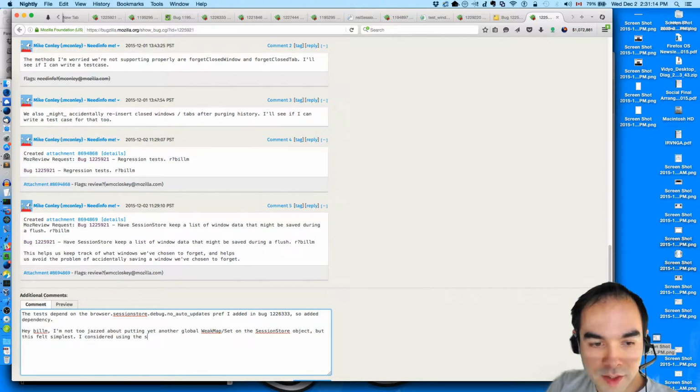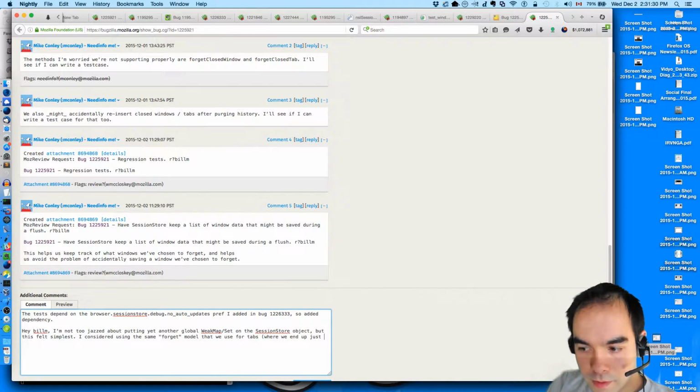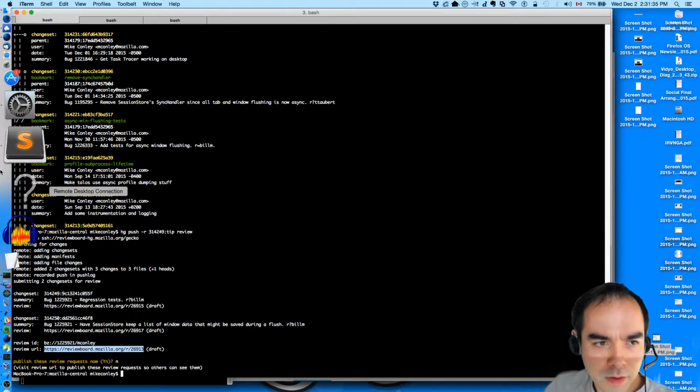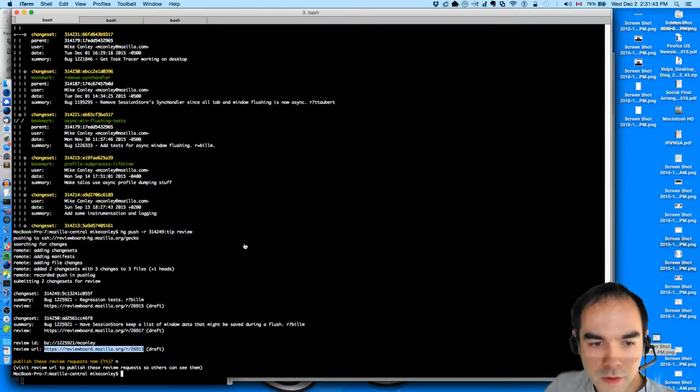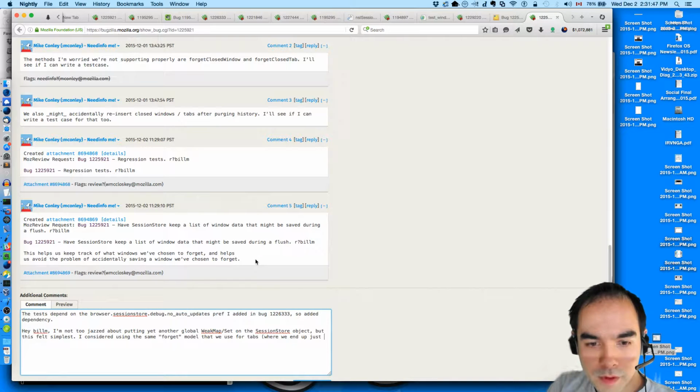I considered using the same model that we use for tabs, where we end up removing the browser permanent key from the closed tabs set as well for the forget window, forget closed tab case.